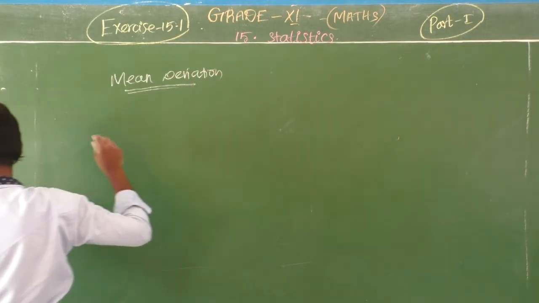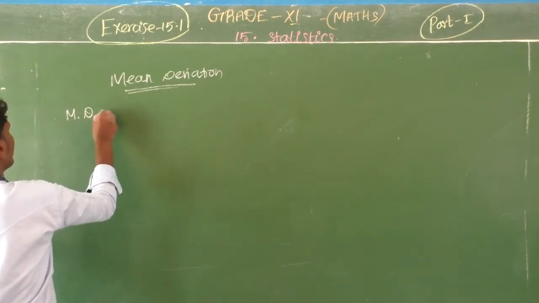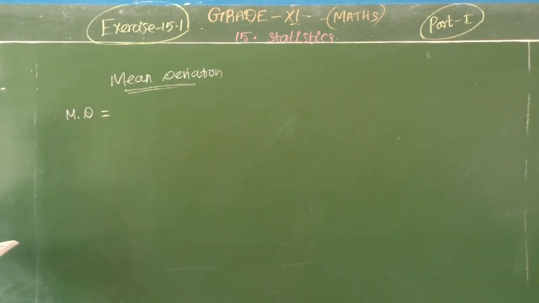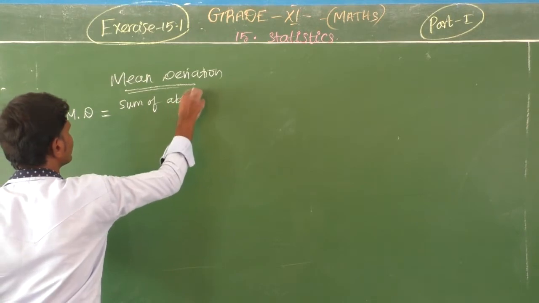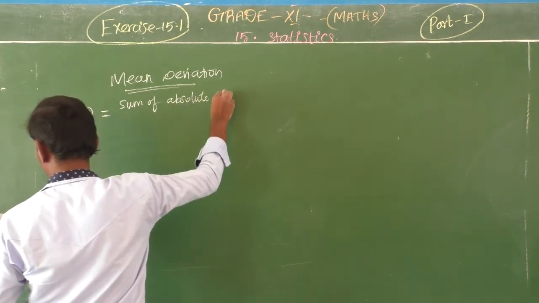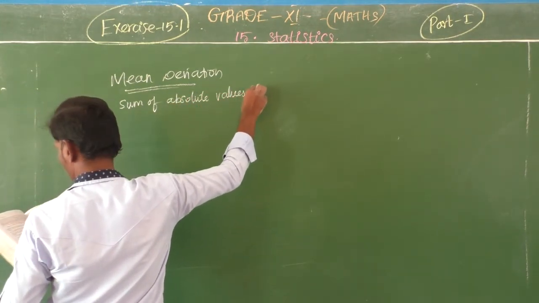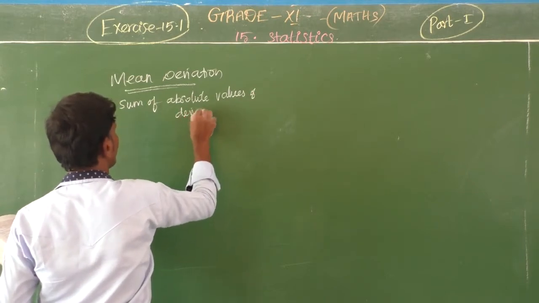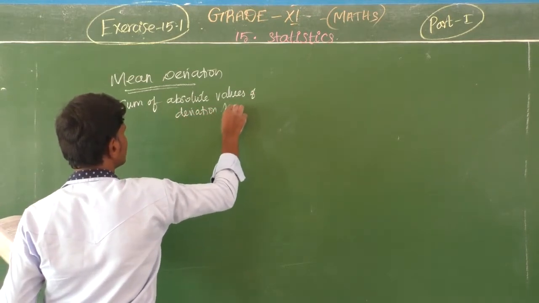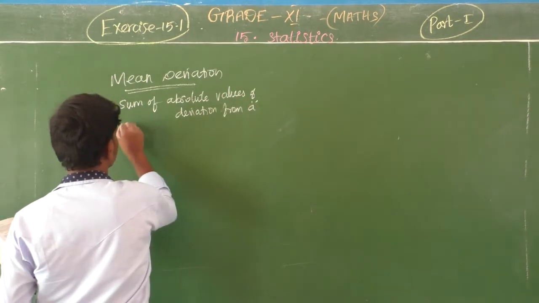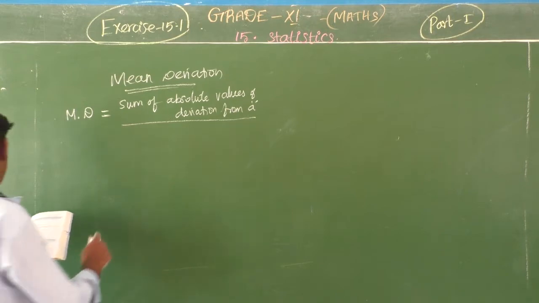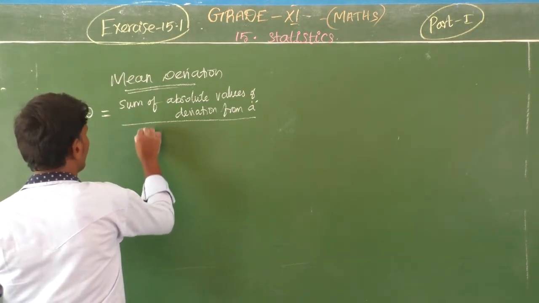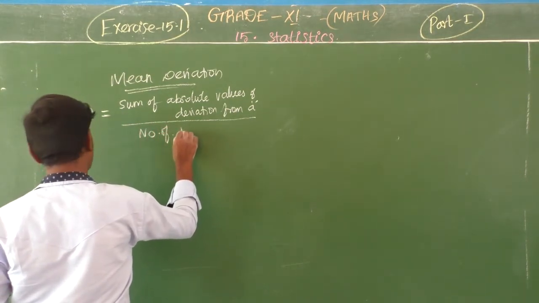Mean deviation is denoted by MD. So MD means the sum of absolute values of deviations from A, divided by the number of observations.